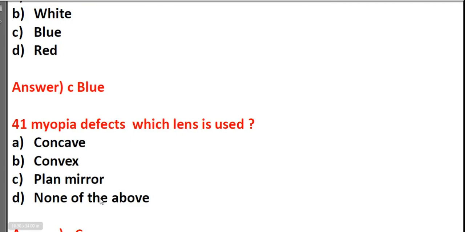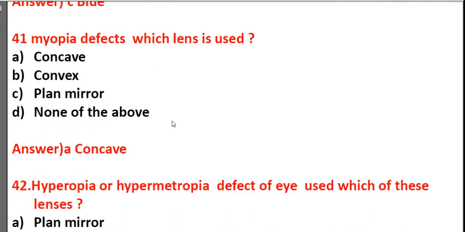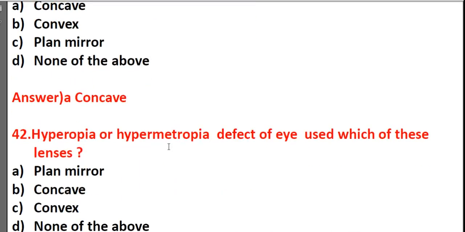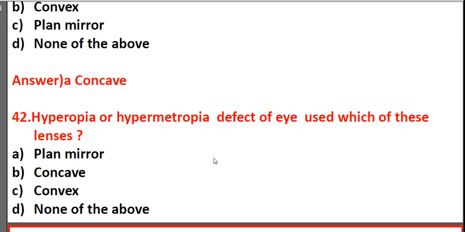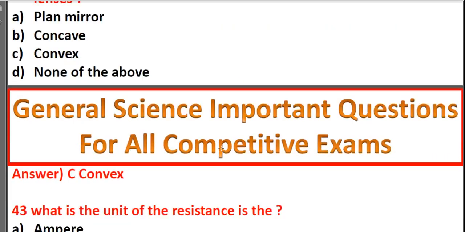Myopia defects, which lens is used? Concave, convex, plane mirror, none of the above. Myopia, concave. It's A, concave. Hypermetropia defect of the eye, which of these lenses is used? Plane mirror, concave mirror, convex mirror, none of the above. It's C, convex mirror.